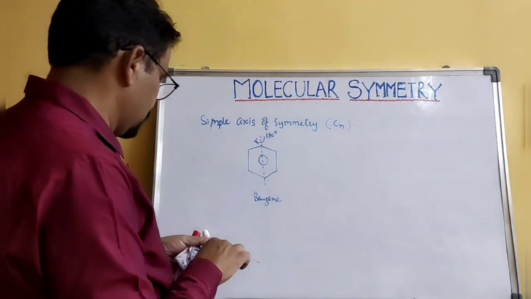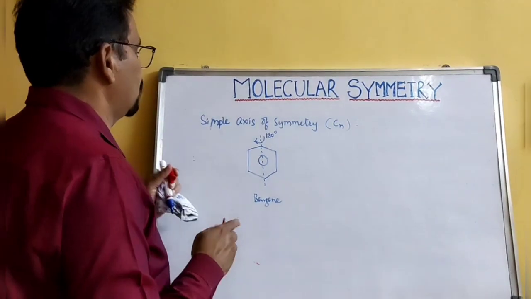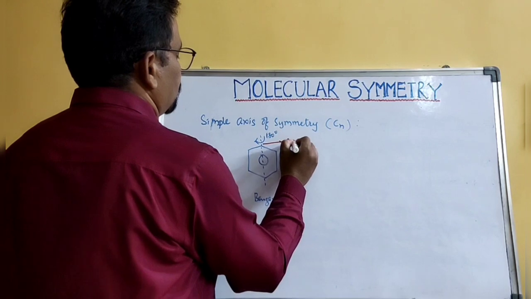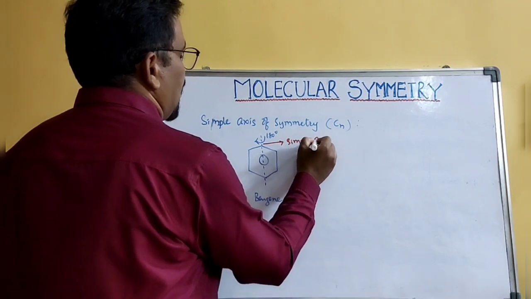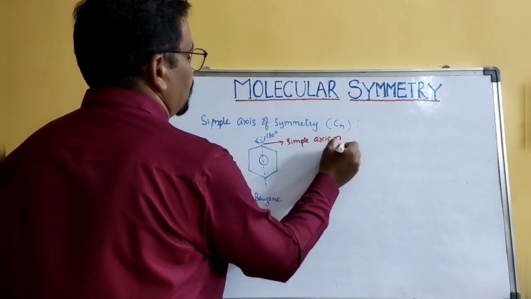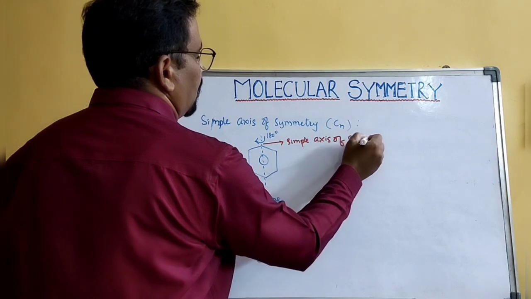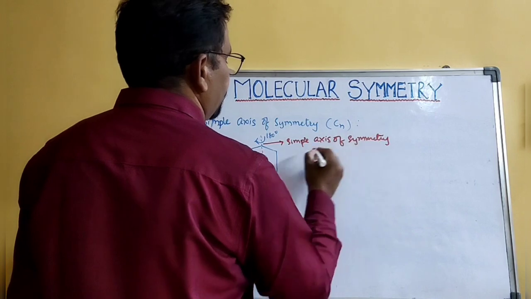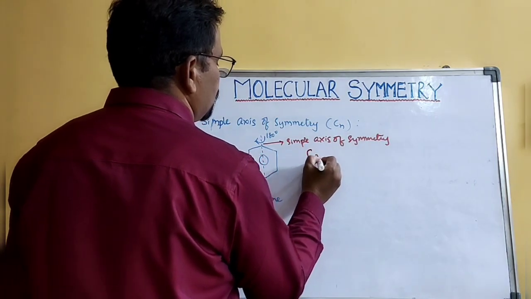Therefore, this axis is called simple axis of symmetry, and it can be indicated by C2.